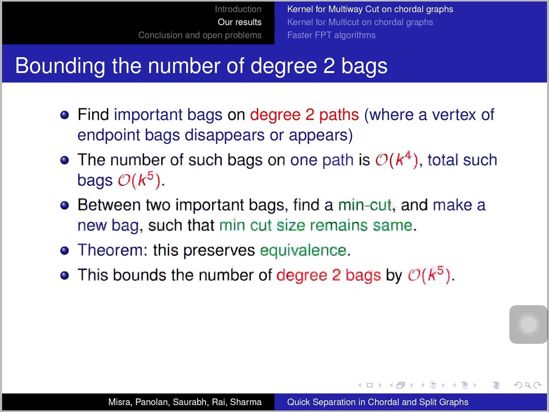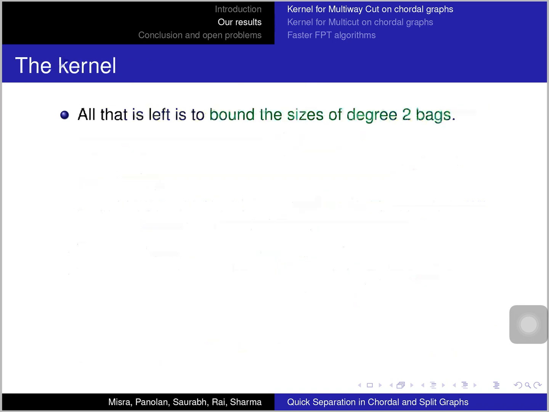This bounds the number of degree 2 bags by order of k to the 5, because important bags were k to the 5 and between every two of them we just preserve one. Okay, so now all that is left is to bound the size of degree 2 bags.